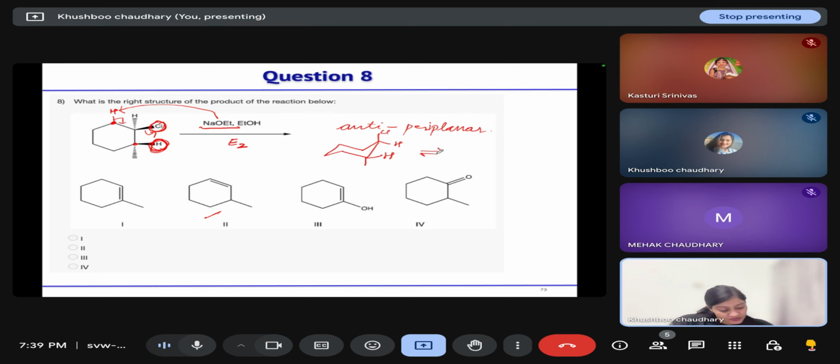Even if we draw its ring inversion structure, what we will get is that hydrogen will go down, methyl will go up, chlorine will come down, hydrogen will go up. In this condition also, your hydrogen and chlorine are not anti-periplanar to each other. So from this side, elimination will not take place under any condition. Got my point? So elimination is possible only from the other side. Okay, ma'am. Yeah. So this is the major product. Second one.